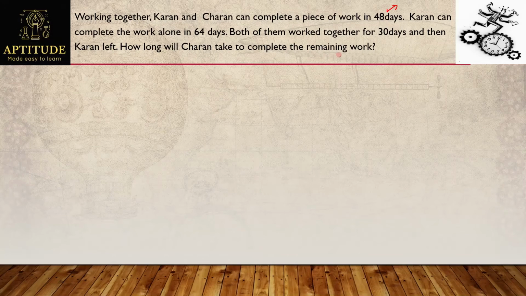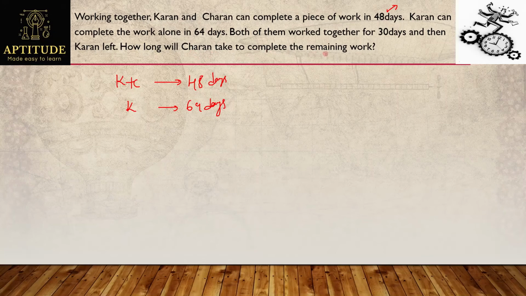So see this, in the previous questions they gave individual data, like Karan can eat the particular chocolates in a given number of days, or else Raju can finish the work in these days. But here they gave combined data. That is, if Karan and Charan work together, they can finish in 48 days. And Karan's individual efficiency is given now, 64 days. So we need to find out how many days Charan will take to finish the remaining work.